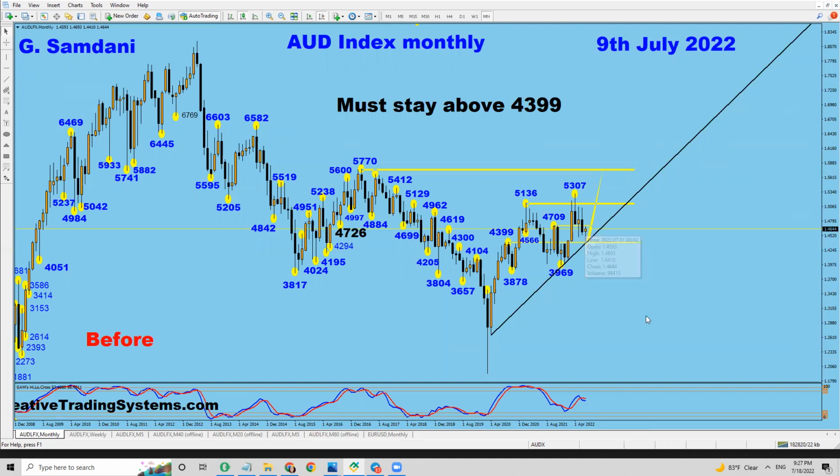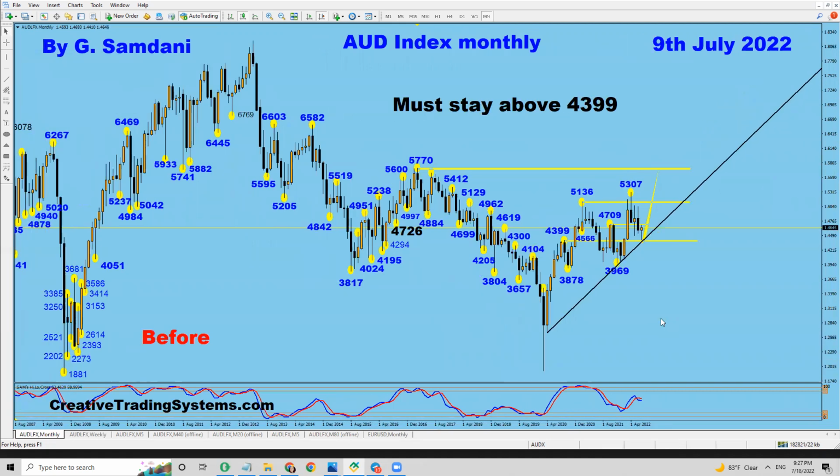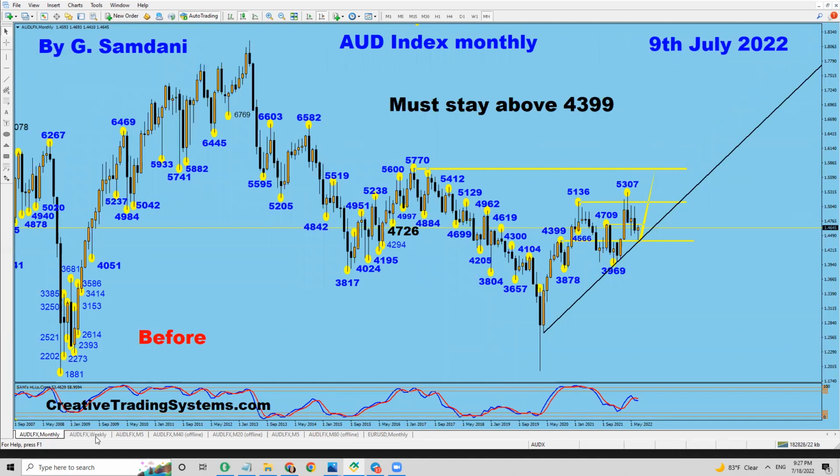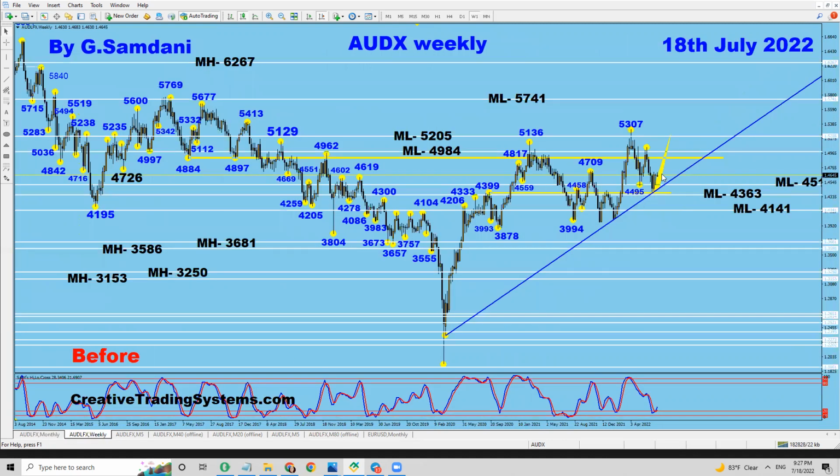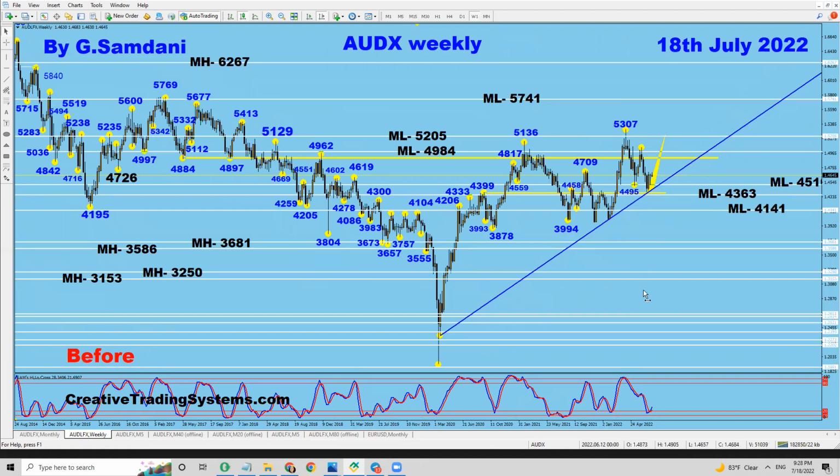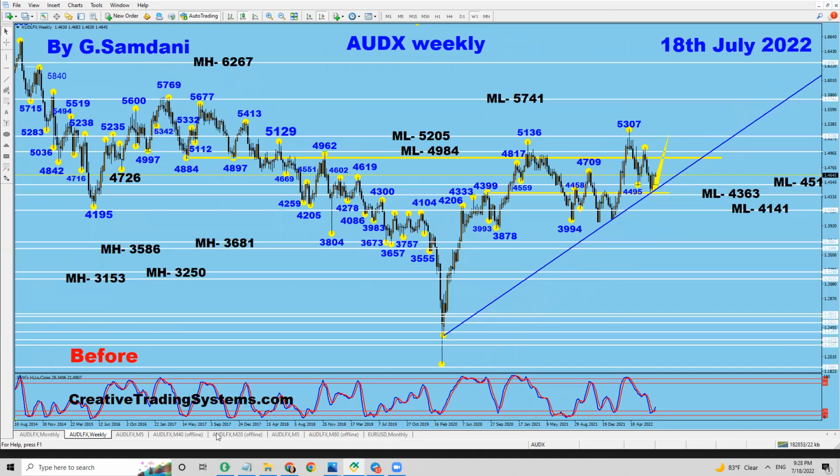So let's see if this news comes out positive, then it's going to fly to the upside, and it will cause Euro Aussie and Pound Aussie, especially those being my favorite pairs, to probably go down. All right, if it goes up in case of positive news. If negative, then we have to just watch the opposite.